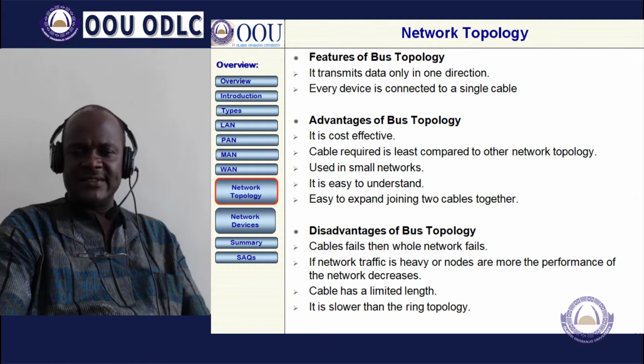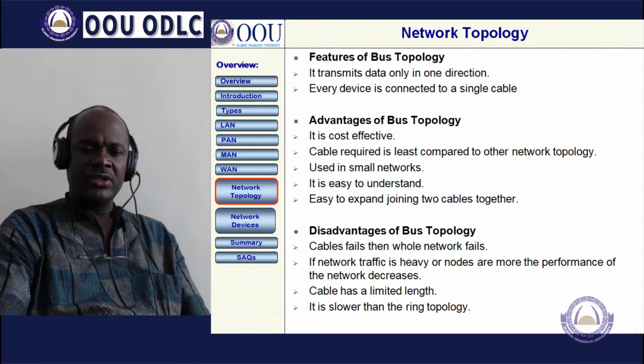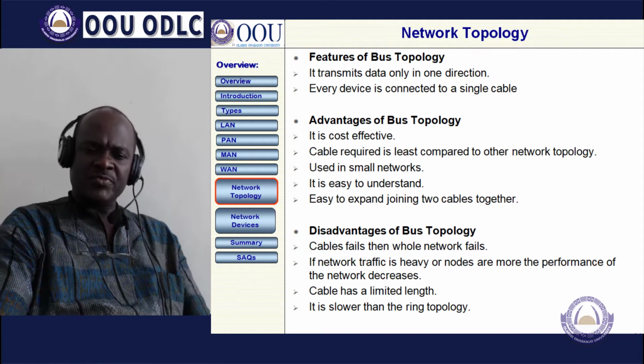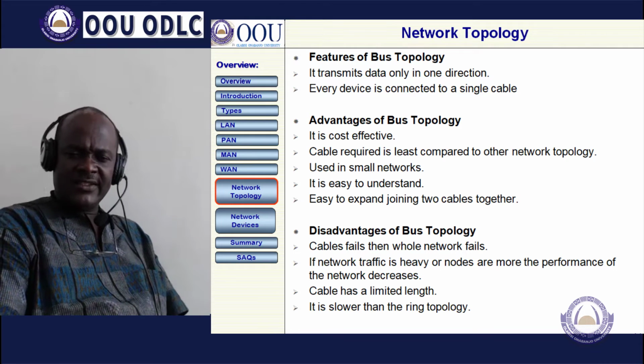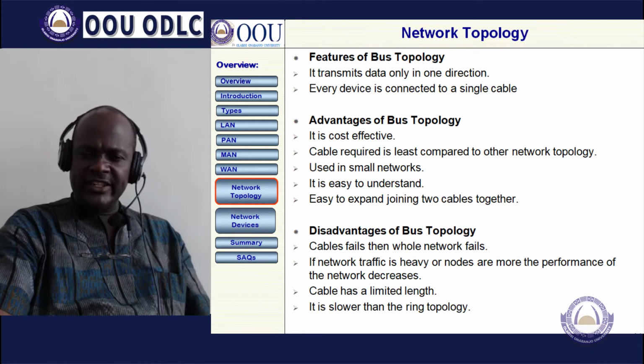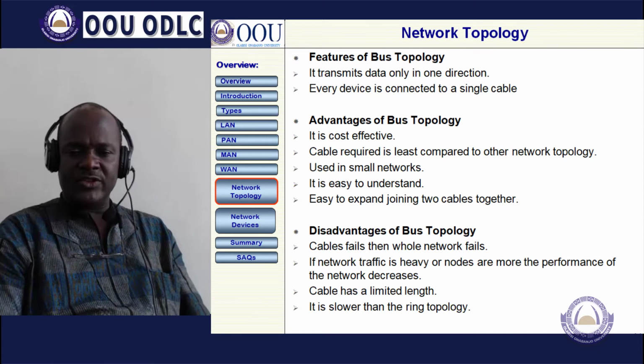The cable required is the least compared to other network topologies, it is used in small networks, and it is easy to understand and easy to expand by joining two cables together.